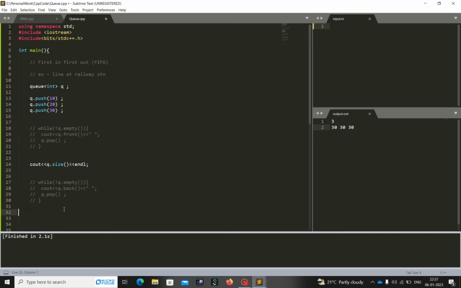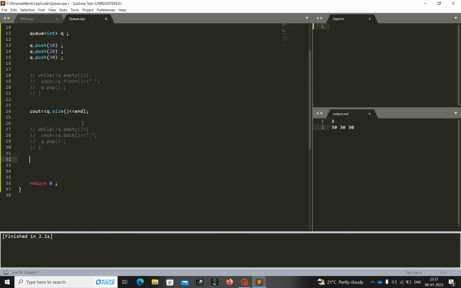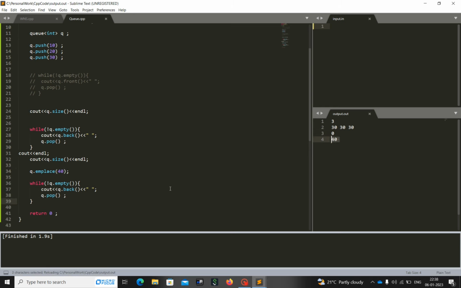There is one more method called emplace, that is also going to be used as a push. It will help you to insert an element at the end of the queue. Let's try to do that. Just get this size right now, what you are getting. Let's see, it should be 0, right? Okay, size is 0. Let me insert with the help of the queue.emplace method. Okay, and let's try to get this data once again. You see only 40 you are getting, so this is inserting at the end.